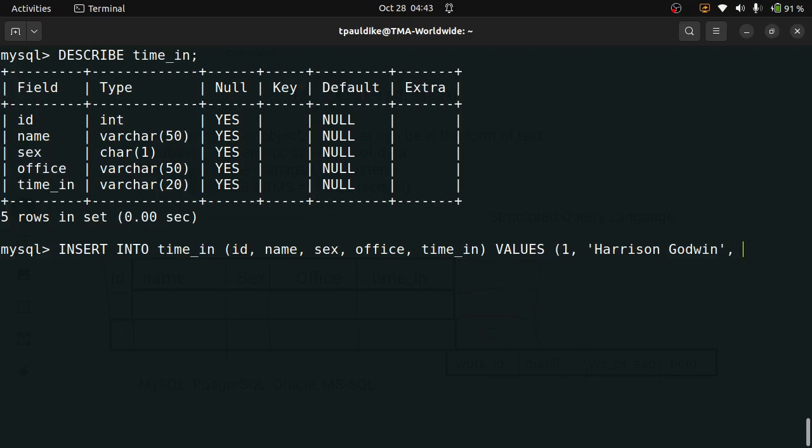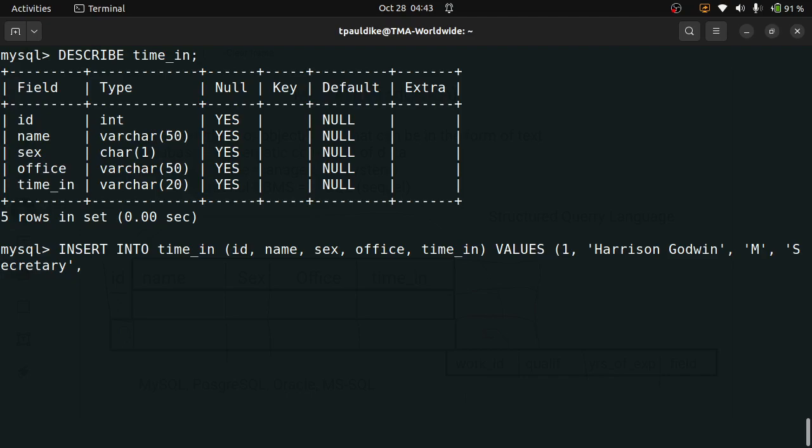Okay, next is sex, right? Sex we say is M, so Harrison is a male. Let's put M there, and comma. Next is the office. Let's say Harrison is the secretary. I hope it's well spelled. Notice that I'm putting the strings within single quotes, right? You can use double quotes, it's still fine, just the way strings work in other programming languages that you know, except for low-level programming languages like C.